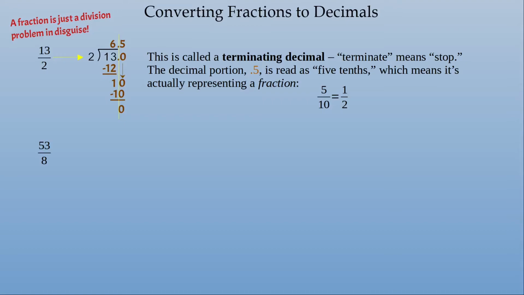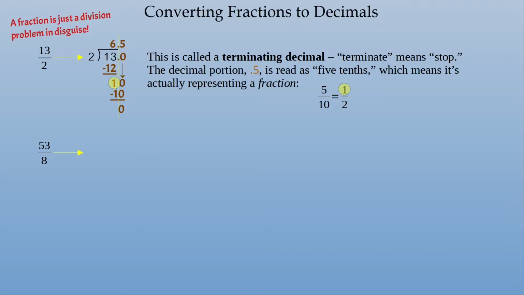And you might notice here that this remainder just before we started dividing into the decimals was 1. And the numerator on that 1/2 is also 1. And that's because the 0.5 is actually the conversion of 1/2 into a decimal.